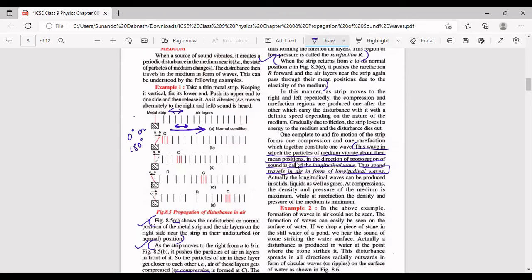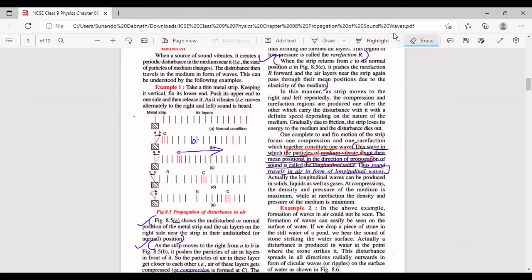अगर जब air layers आगे की तरफ vibrate किया और direction of propagation भी आगे की तरफ है, so the angle is 0 degrees. And in case when we are talking about vibration on the another extreme position, तो उस case में angle between them is 180 degrees. So either 0 or 180 degrees is the angle between the direction of propagation and direction of vibration. जब इस तरह का situation हो where the particles of medium are vibrating about their mean position in the direction of propagation, मतलब angle 180 या 0 degrees है, उसे हम बोलते हैं in the direction of propagation. उस तरह के wave को बोला जाता है longitudinal wave.